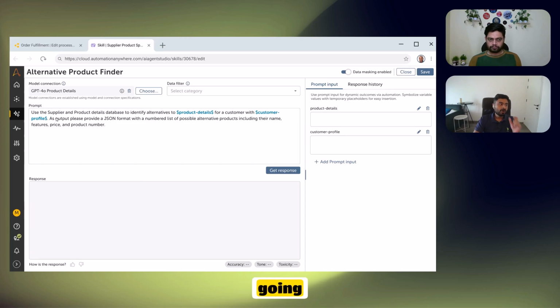So I'm going to ask, okay, use the supply and products detail database to identify alternatives to, and I'm obviously creating a variable for my product details and customer profile because that's going to be taken as part of my upstream automation. And for my output, I'm asking it to get it in a structured format. Now, the advantage of that is it gives me a structured response, which I can use as part of my downstream automation.